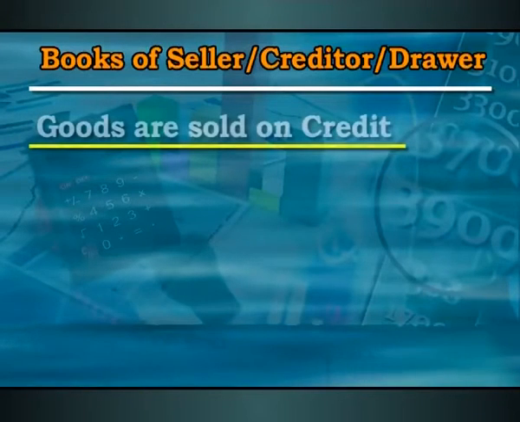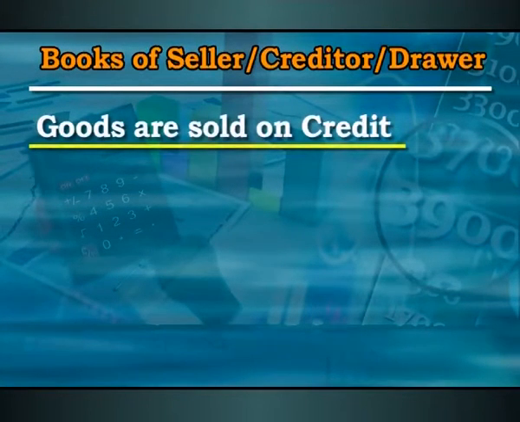And now we're going to talk about the accounting treatment of entries that we do when a bill of exchange is drawn, endorsed, and there are two more. So let's take up the accounting treatment of the entries. Let's take the first two scenarios, when a bill of exchange is drawn and accepted by the drawee.